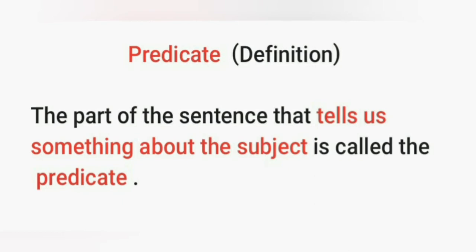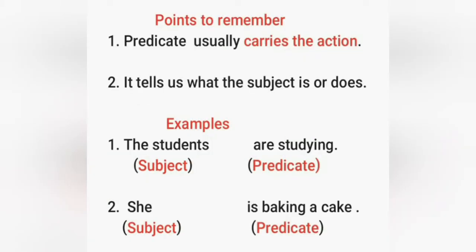The part of the sentence that tells us something about the subject is called the predicate. It means the predicate always tells us something about the subject. Now let me tell you some important points that you should keep in your mind.